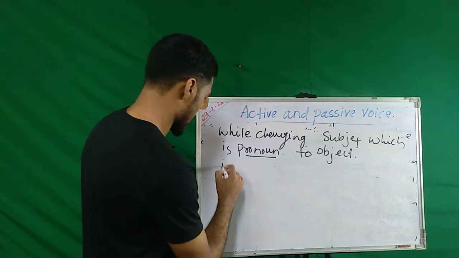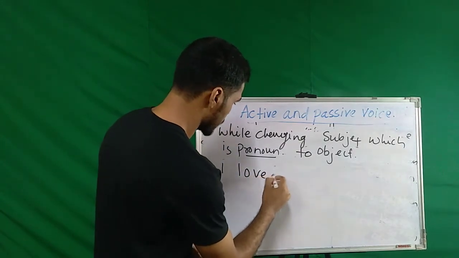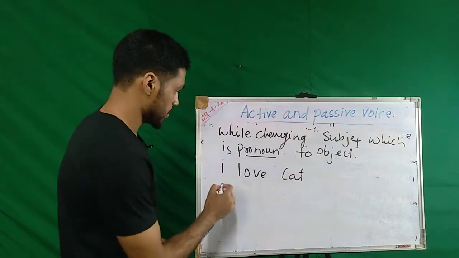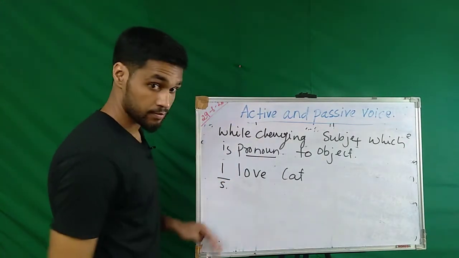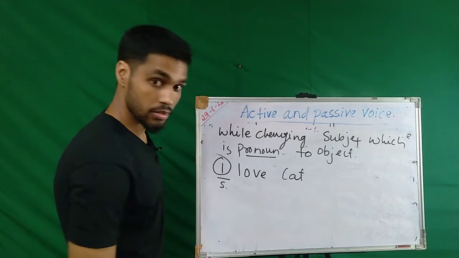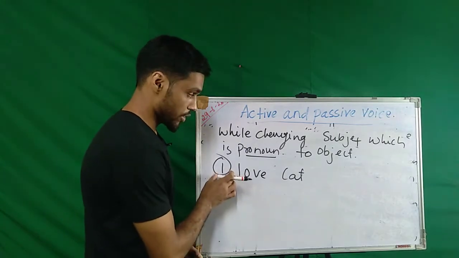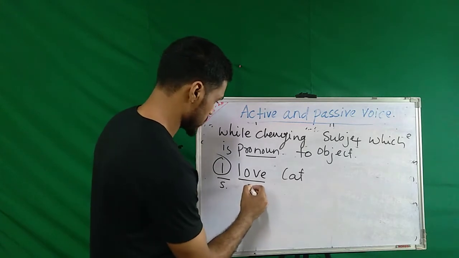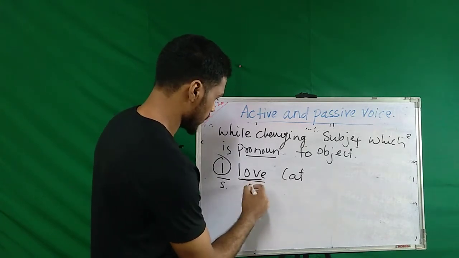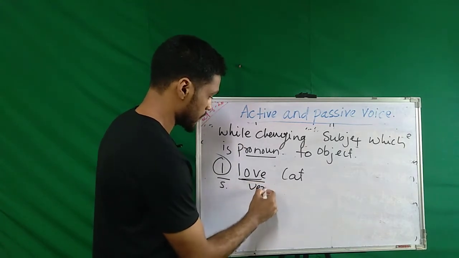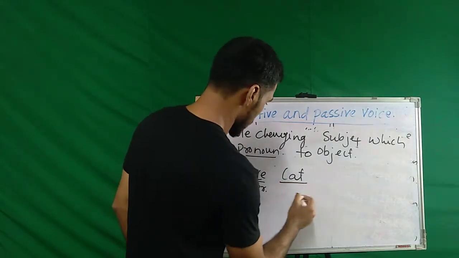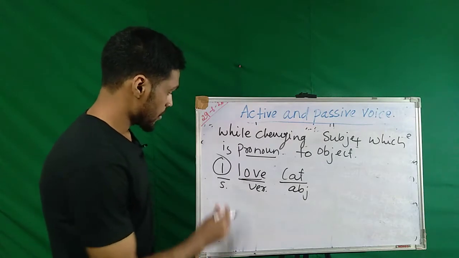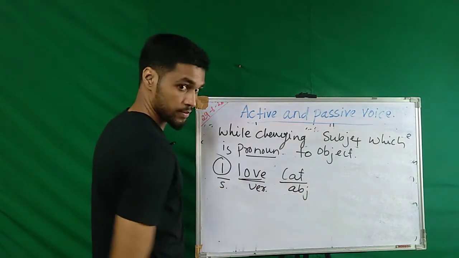Like, I love cat, right? Here the subject is I, and this is a pronoun, first person pronoun. Love is the verb, and cat is the object.